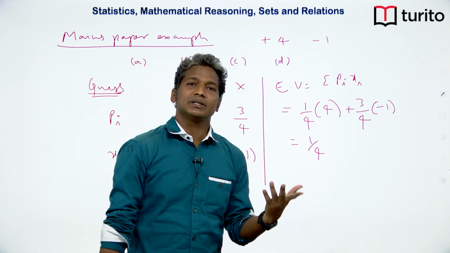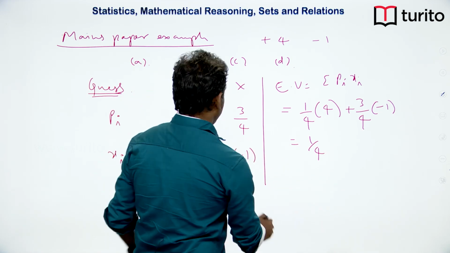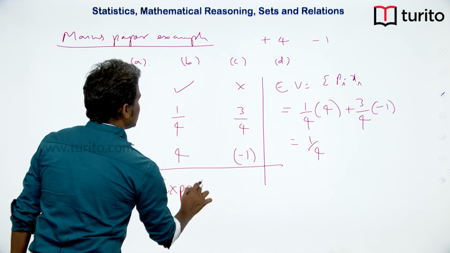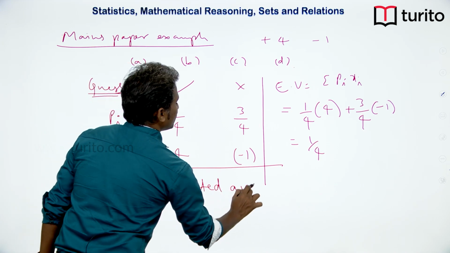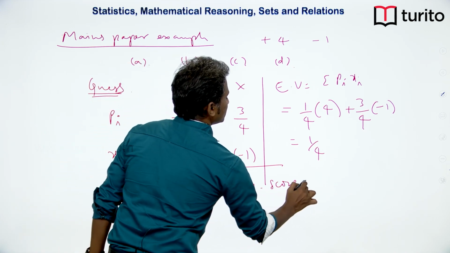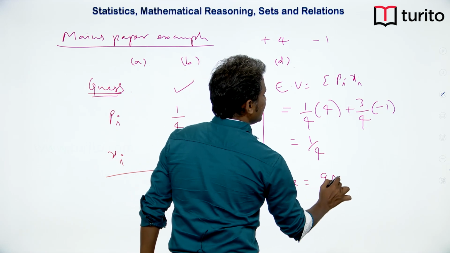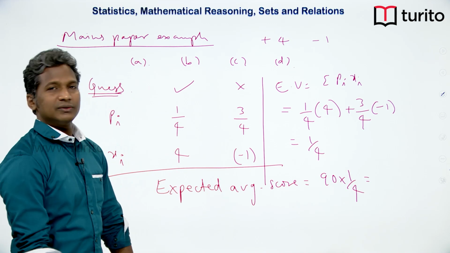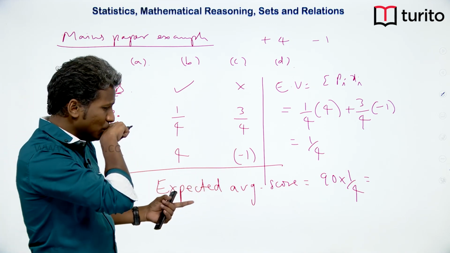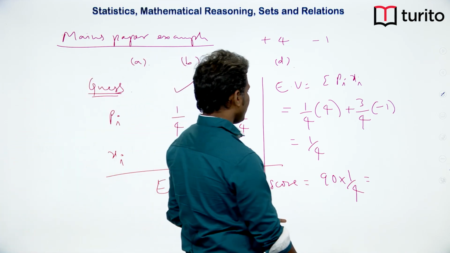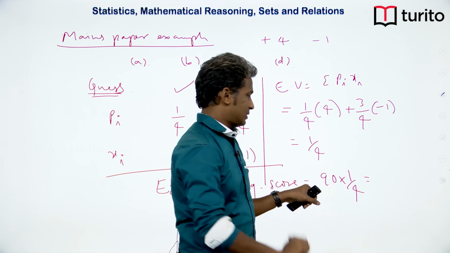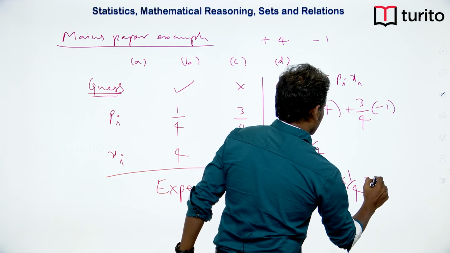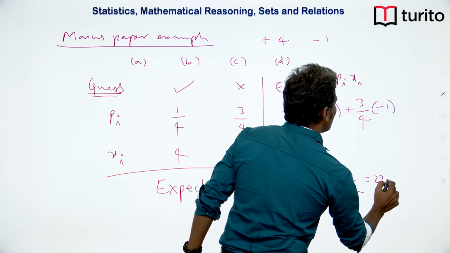Now, like this, how many questions are there? 90 questions are there. So, if you take expected score, okay, this is the expected average score, which is going to be 90 into 1 by 4. Okay. Now, check the value. How much will it turn out to be? If there are 90 questions. Okay. So, this will come out to be 22.5.